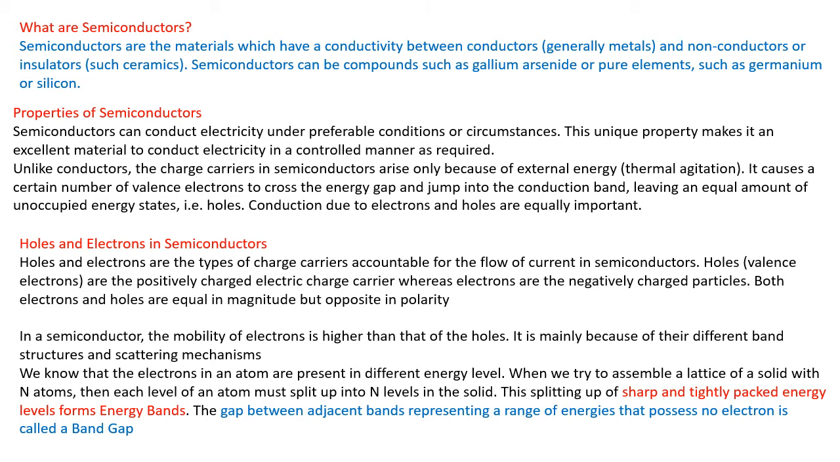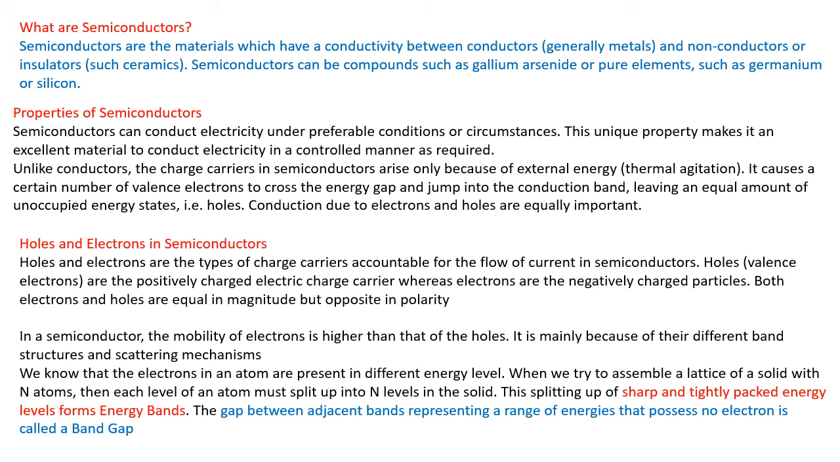We know that the electrons in an atom are present at different energy levels. When we try to assemble a lattice of a solid with n atoms, then each level of the atom must split into n levels in the solid. When we think about the solid structure, then by theory we get a spectrum of energy bands or energy shells. That spectrum we call energy bands.